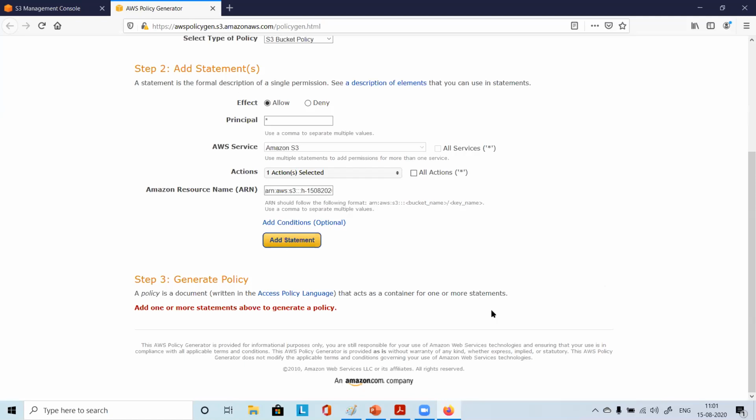It says the ARN should follow the format: arn:aws:s3:::bucket name/key name, right? We have given till the bucket name, correct? If you want to give a key name, you can give a / and you can give an asterisk as well here.